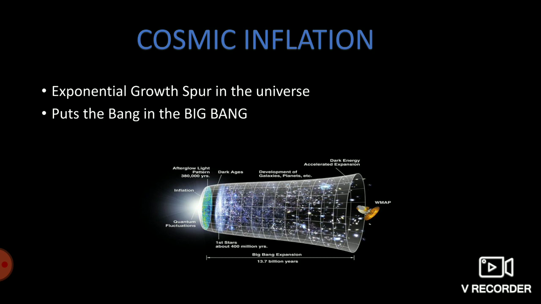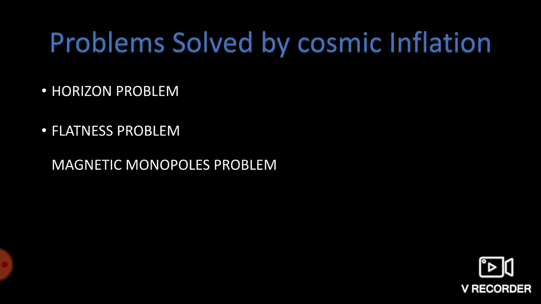So what are the problems solved by cosmic inflation? It solves mainly three problems: the horizon problem, the flatness problem, and the magnetic monopole problem. Along with that, it also explains the formation of structure such as stars. The formation of stars is mainly due to quantum fluctuations at the early stage of the universe, which we are going to discuss in more detail.